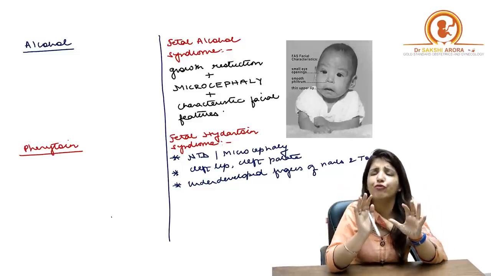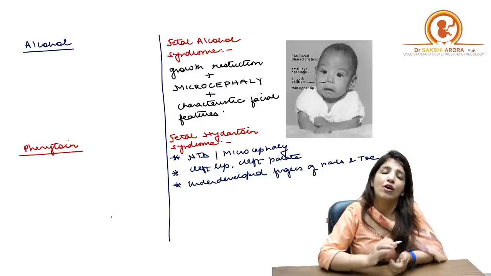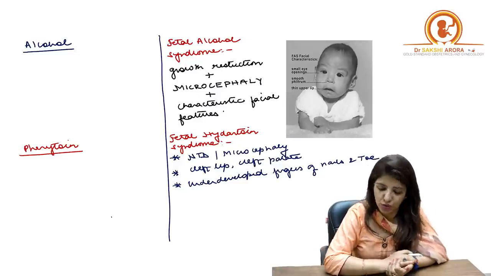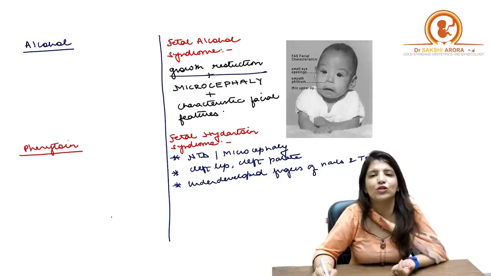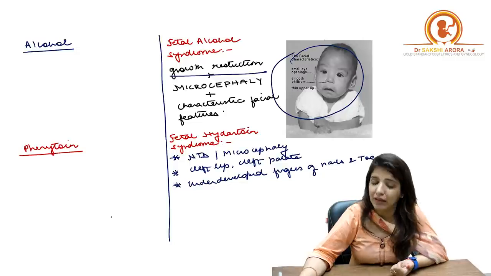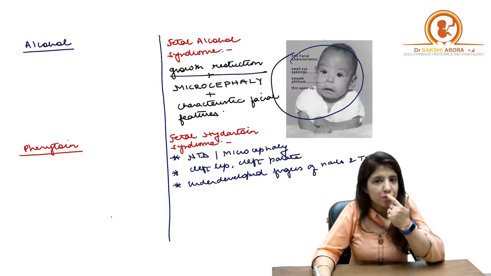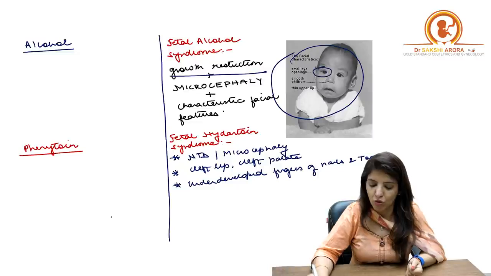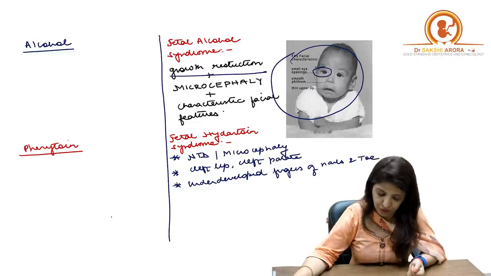So these are typical features which are seen in babies of mothers who consume alcohol. So you are going to get growth restriction, you are going to get microcephaly, and you are going to get these typical findings, which include a smooth philtrum, then a thin upper lip, and there will be small eye openings, right?